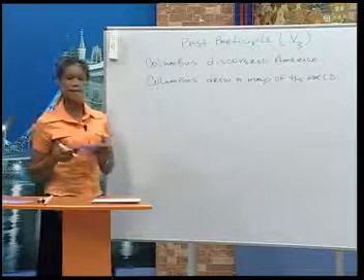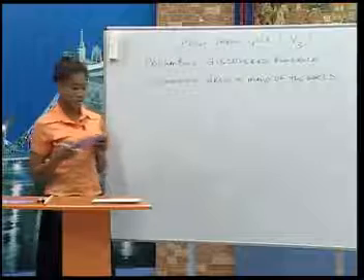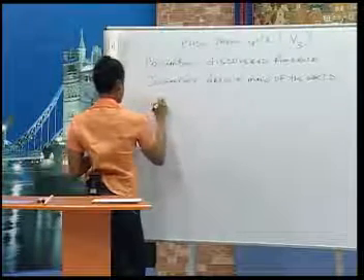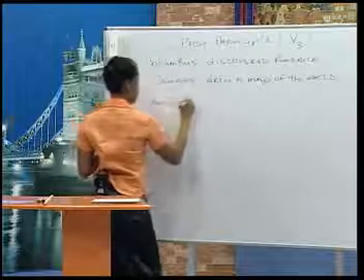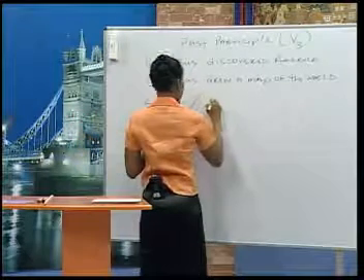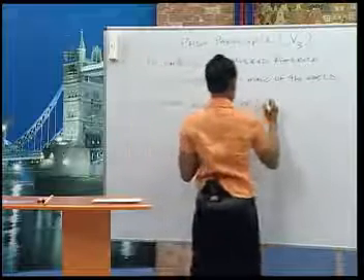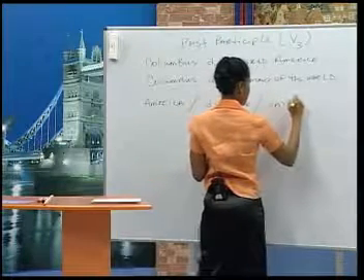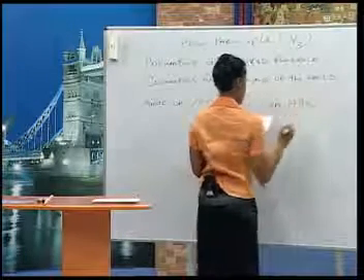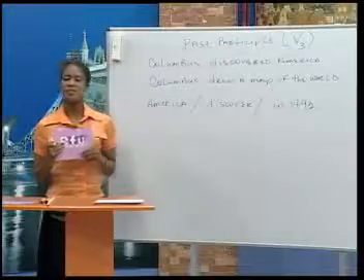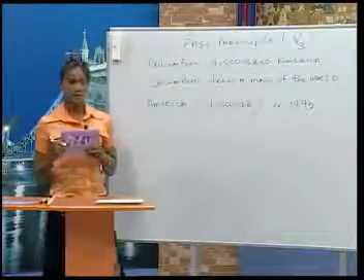Instead, we can talk about the year of the discovery. For example, we can say, America, and then we need discover, then we need in 1492.